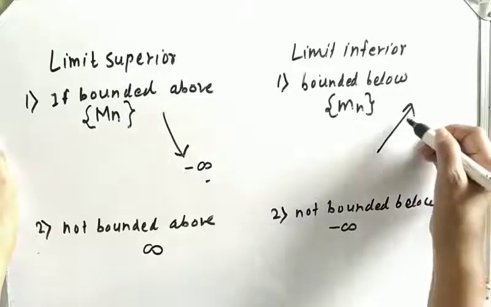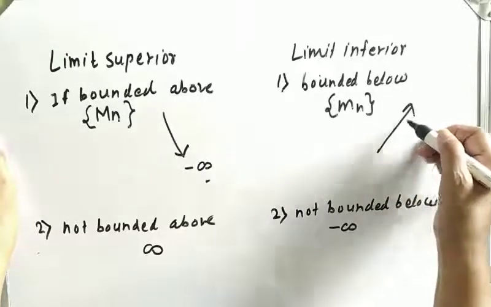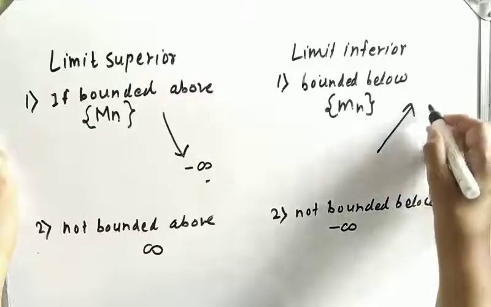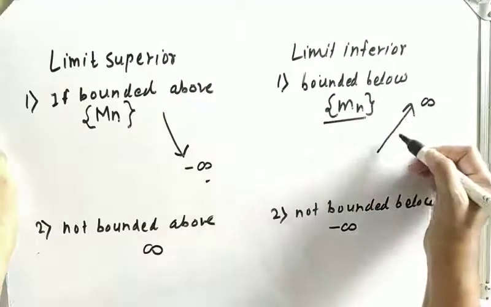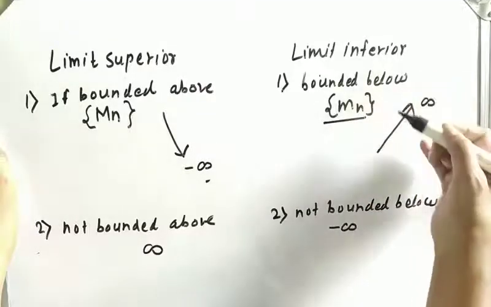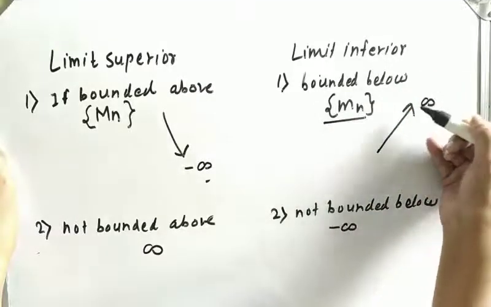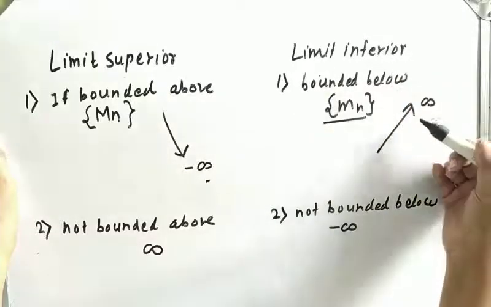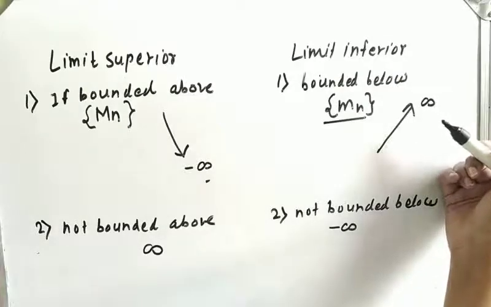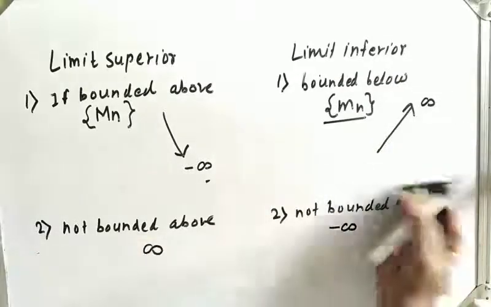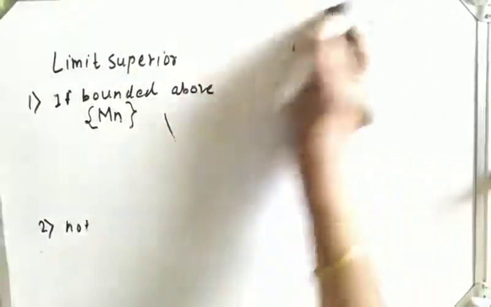Now as it is increasing, it may converge somewhere or diverge to infinity. If this mn is convergent to L, then limit inferior of Sn will be L. If it diverges to infinity, then limit inferior of Sn will be infinity. Okay, these are the definitions of limit superior and limit inferior. We have seen some examples in the last lecture. Now let us prove some theorems.